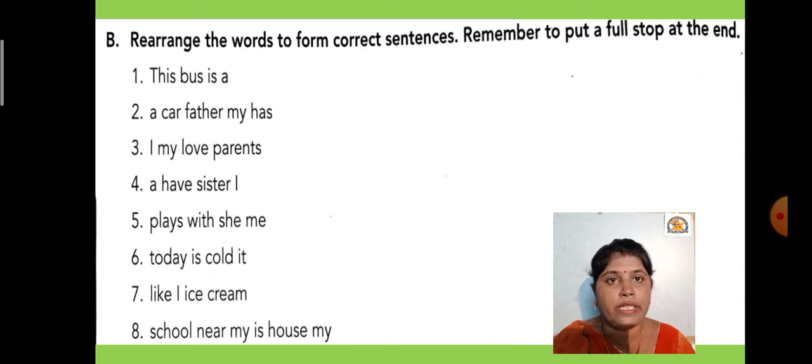See students, many times it happens that you make the sentences correct, but you forget to give the full stop, and there is always a half mark for the full stop. So a strict teacher like me can cut your marks like this. Okay, it's a part of a joke.